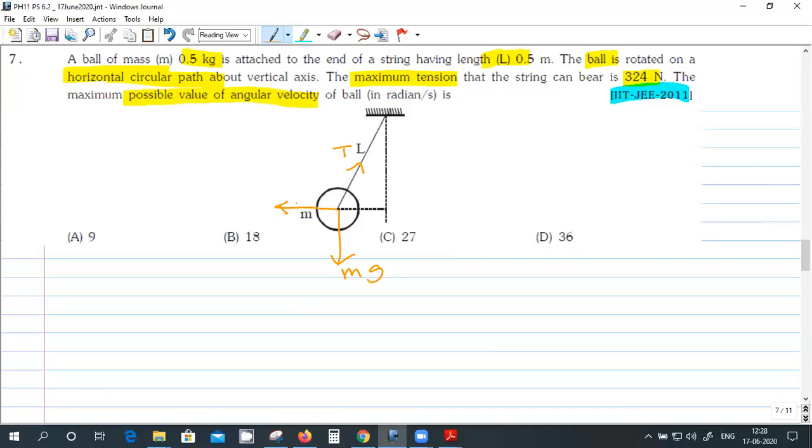What is the value of centrifugal force? mv square by r, right? In terms of omega, it will be m omega square r. T max is 324. You are seeing the situation where the tension is maximum, and let this angle be theta.